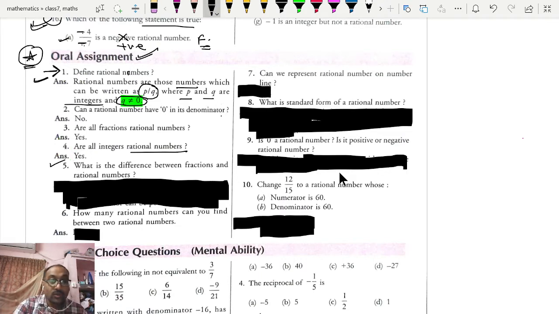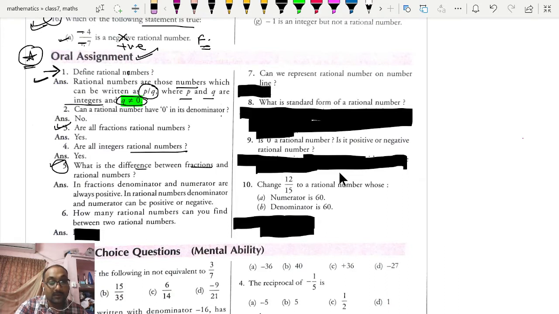Okay, what is the difference between fractions and rational numbers? It's very important. Here we have discussed all positive rational numbers are fractional numbers. A rational number may be positive or negative, but fractional numbers are usually always positive because p and q belong to whole numbers.